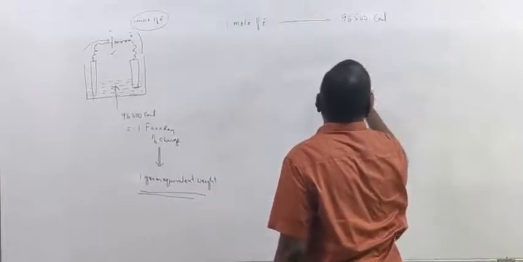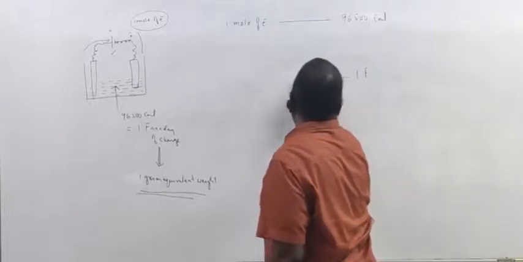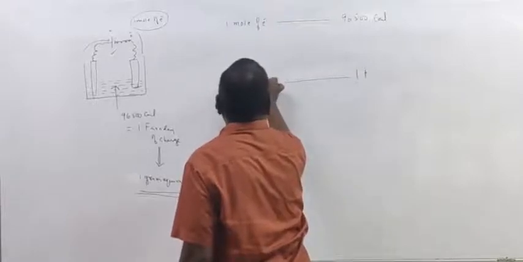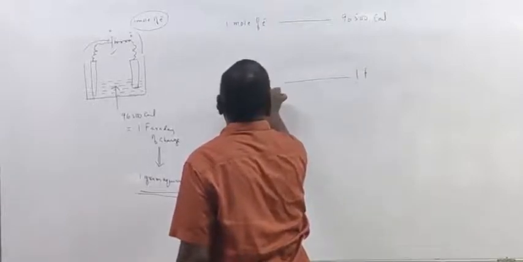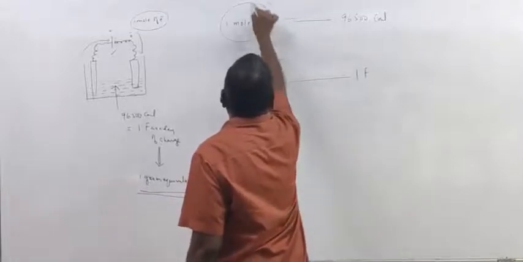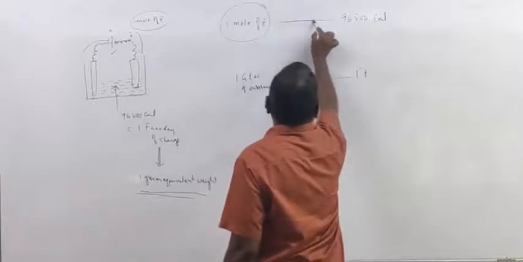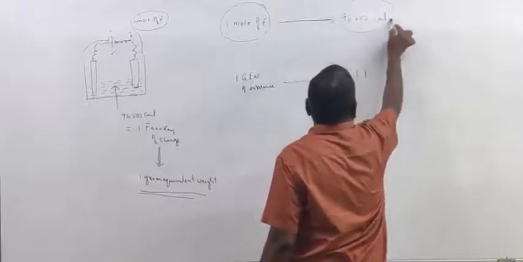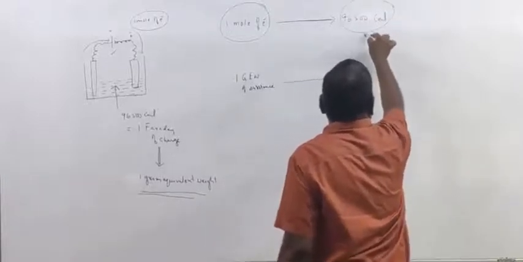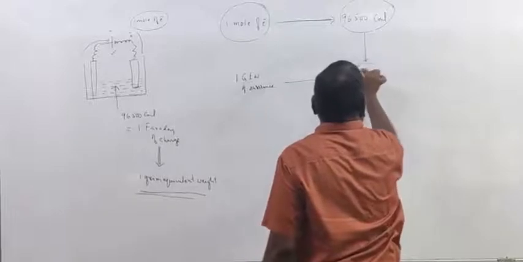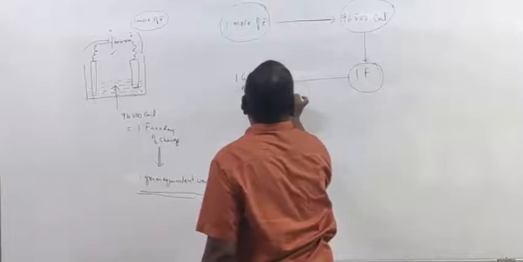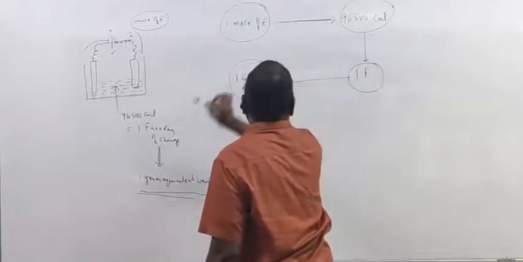That is equal to 1 Faraday. 1 Faraday of charge deposits 1 gram equivalent weight of substance.